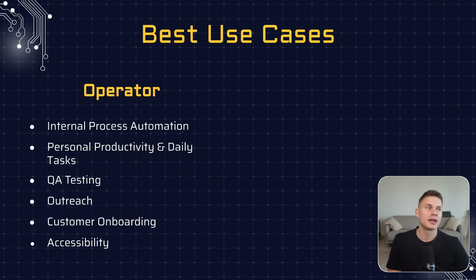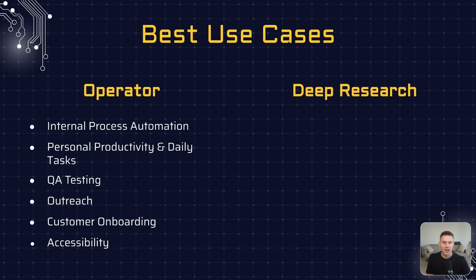I actually had a client before who was a really large enterprise client, and they spent around $2 million in order to migrate their data from one internal system to another. And now, as you can guess, this whole process can be automated and can be done for only a fraction of the costs. For the deep research agent, the primary use cases are of course all related to research.